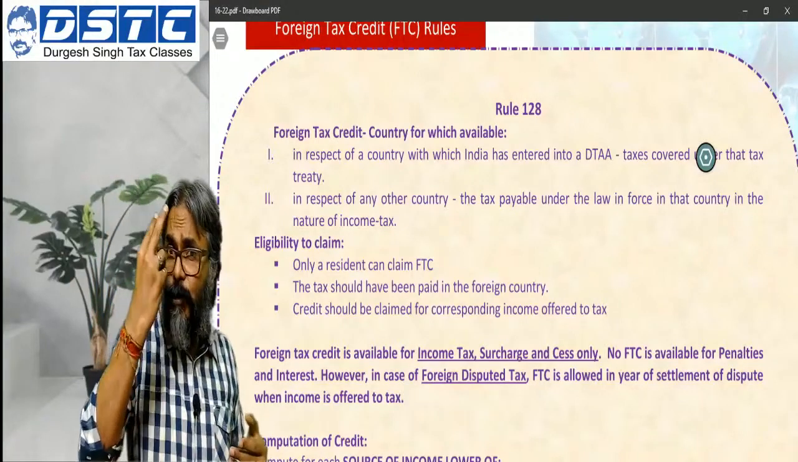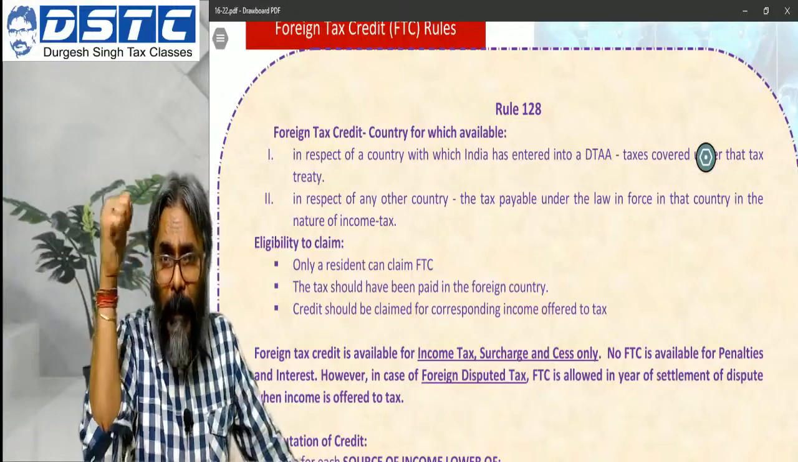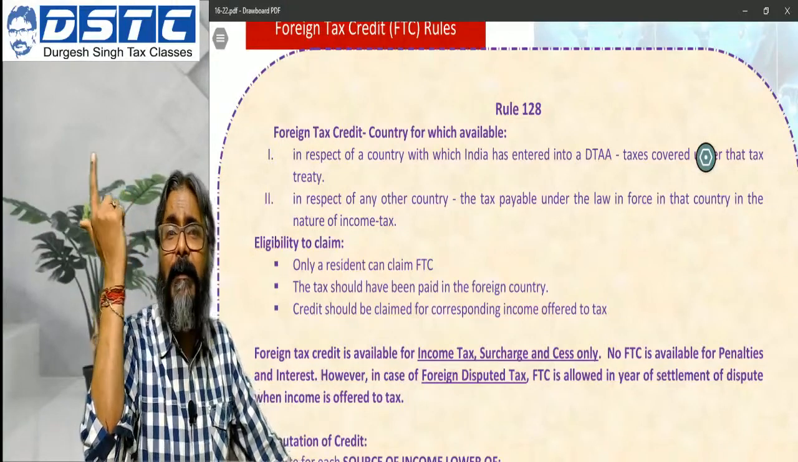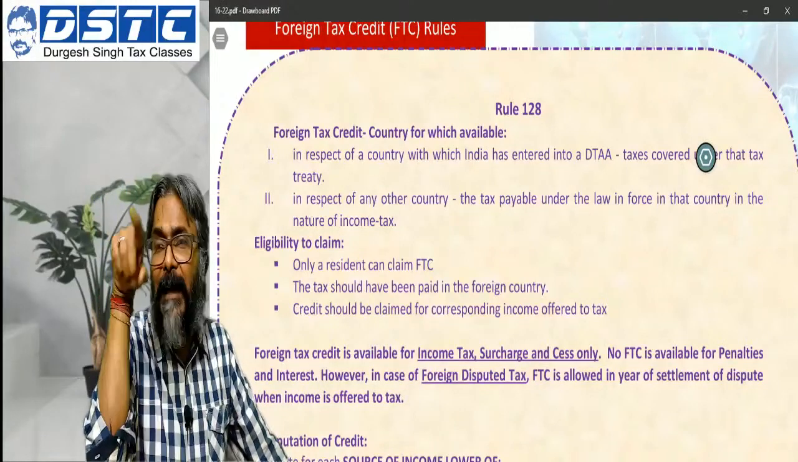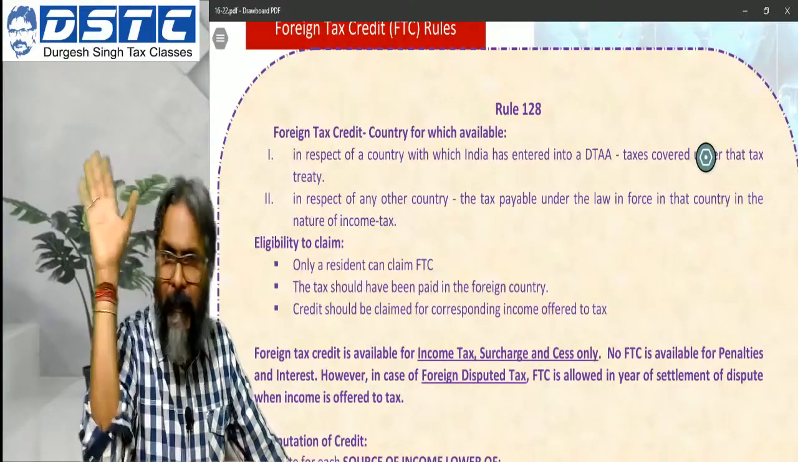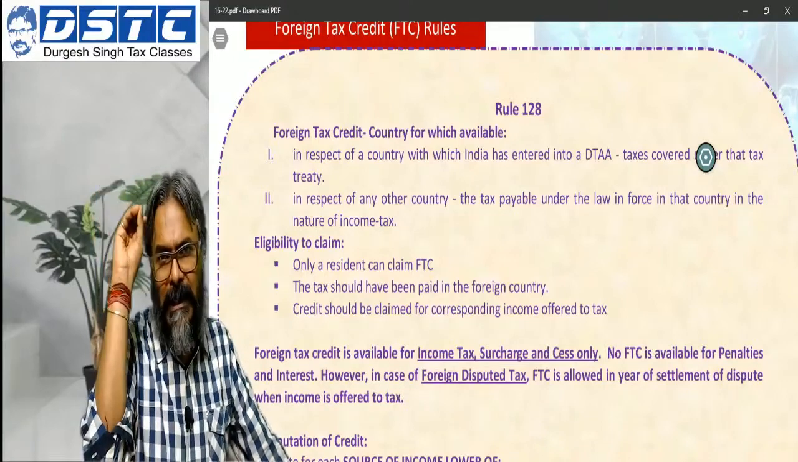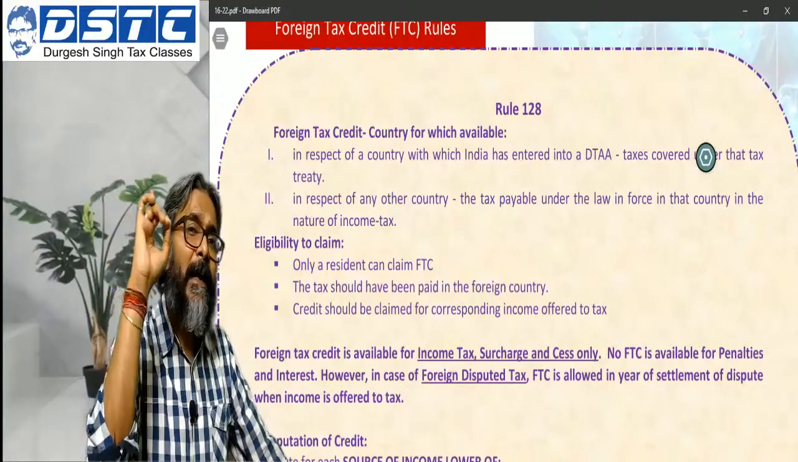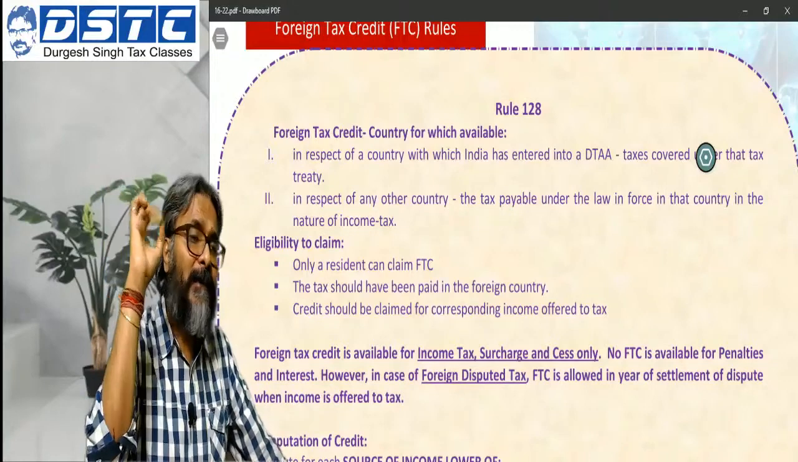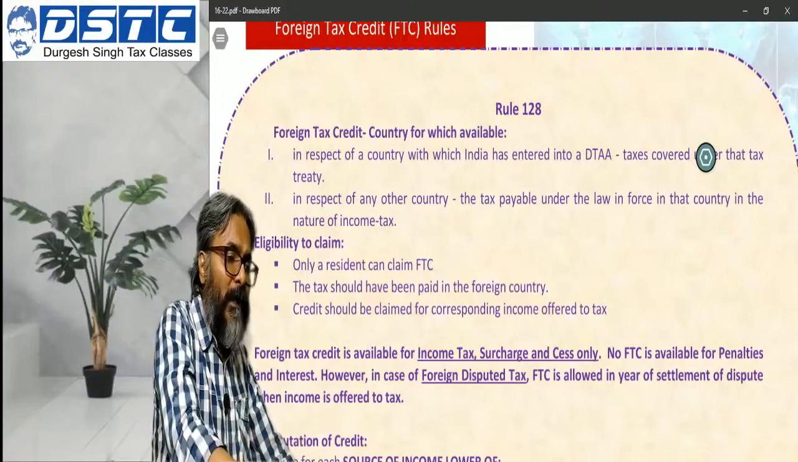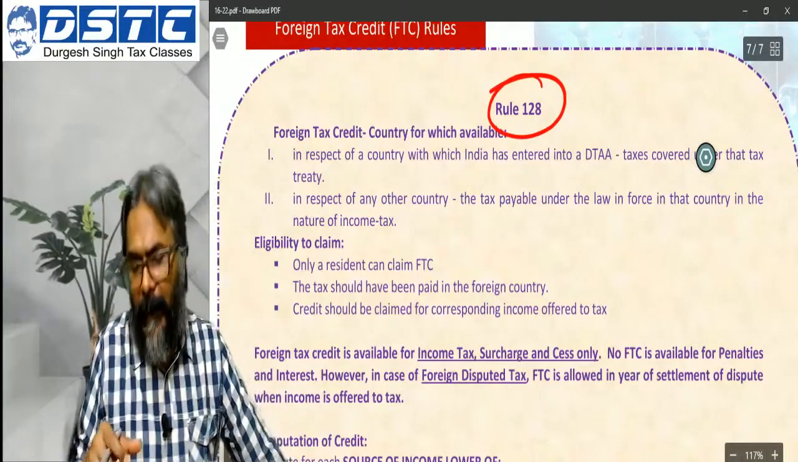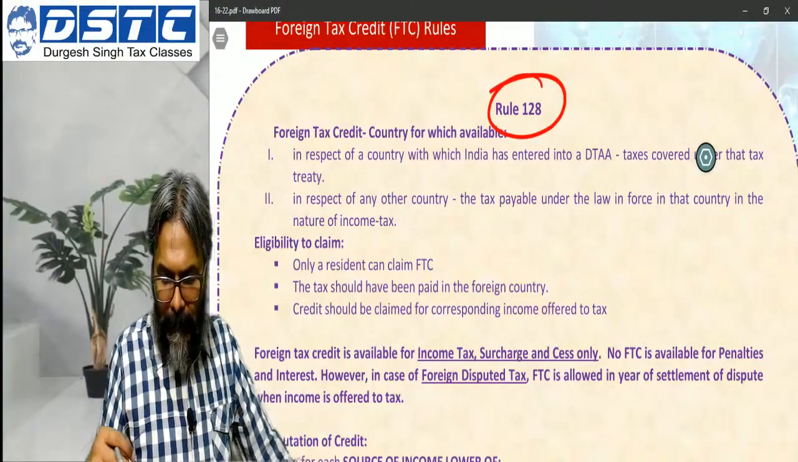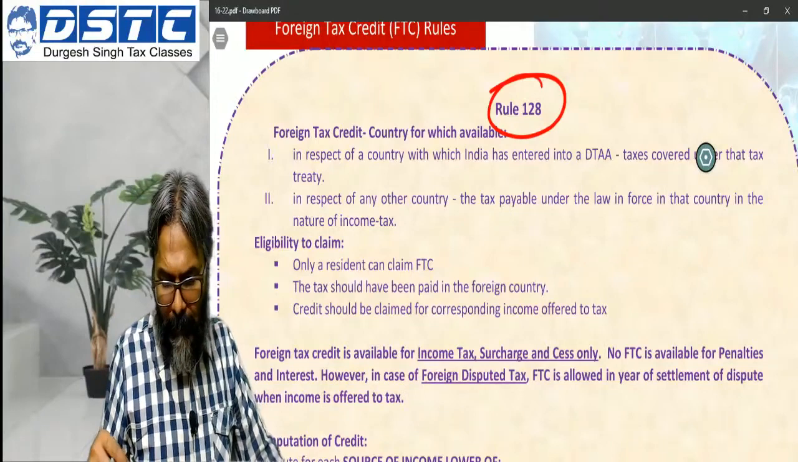Now there are, students, two methods of giving the relief. One method is the exemption method and another method is the tax credit method. India has followed the tax credit method. India never gives the exemption method. Just keep this proposition always in mind. India always follows the tax credit method, and the tax credit is given through rule number 128.